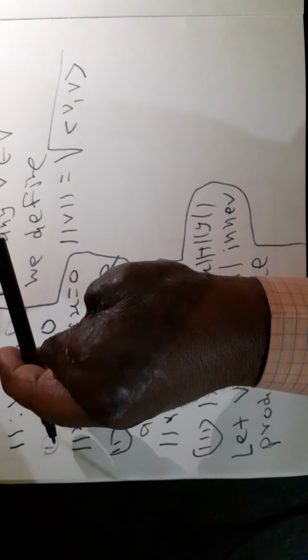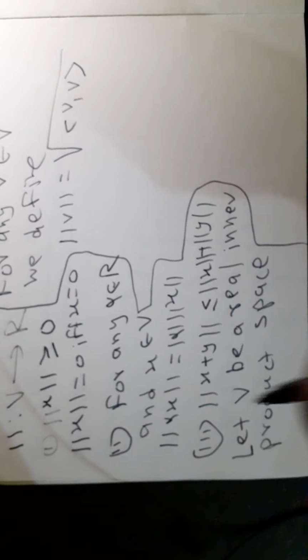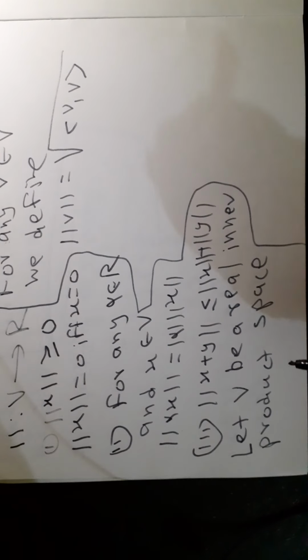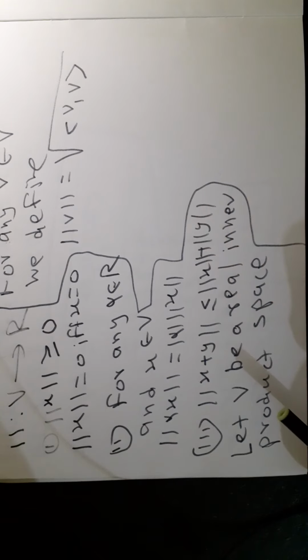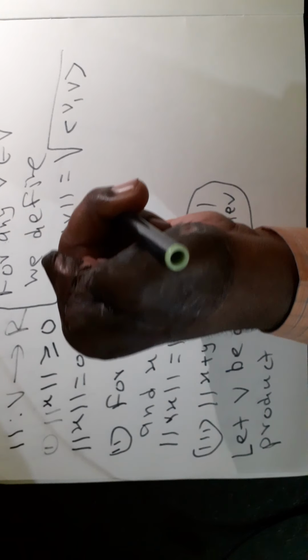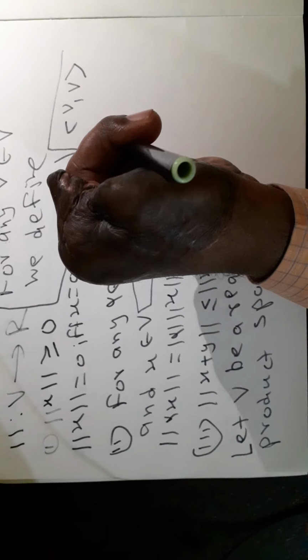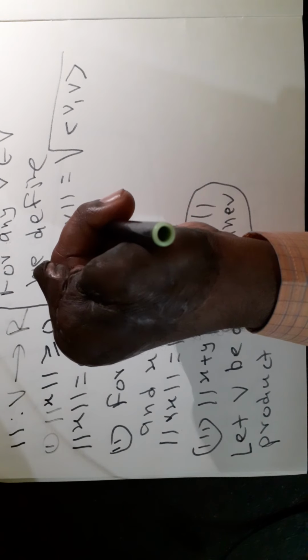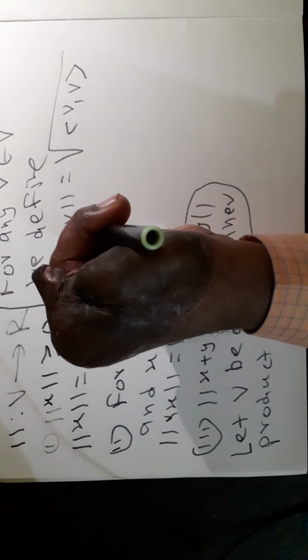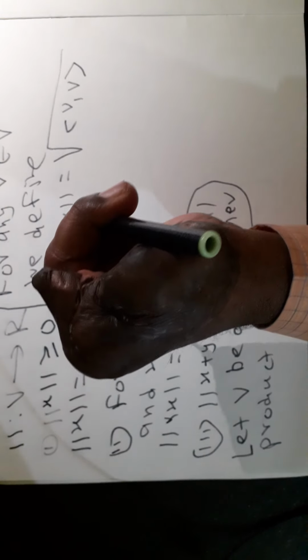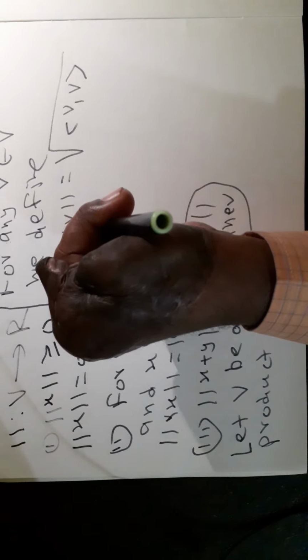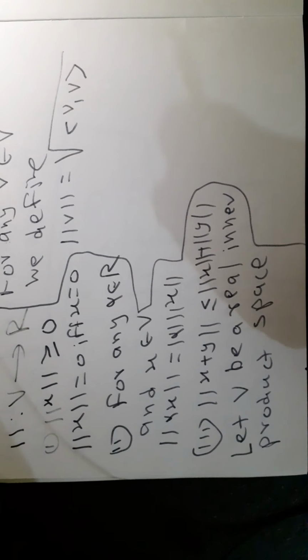So see here, suppose V is an inner product space, means V is a real vector space on which an inner product is defined. Now here we show that this is actually a norm function defined on V. That is, this function defined on inner product space V satisfies all these three properties of norm stated here.